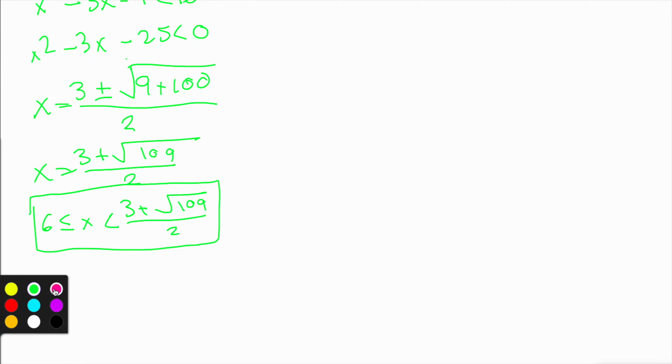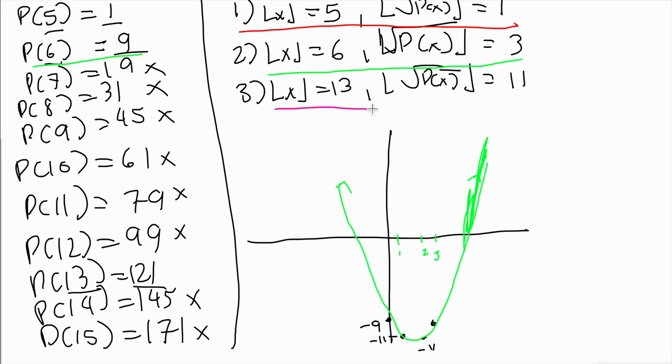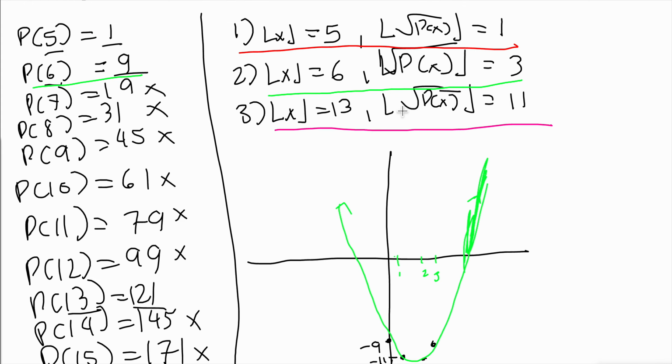And now the third and final interval. The third and final interval is this one right here. X equals 13, and the floor of the square root of p of x equals 11.